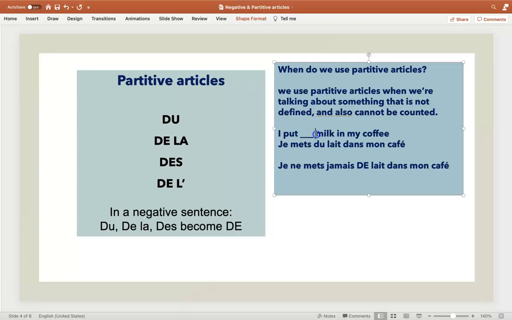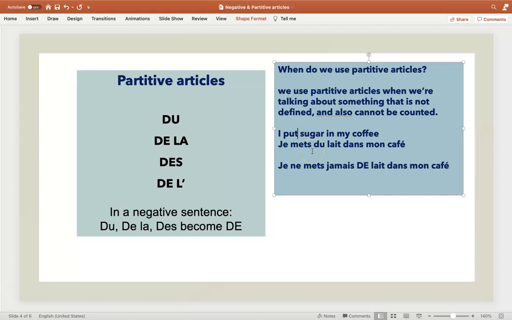In English, I don't put anything here. I just say I put milk in my coffee. Now, I could also use the word some. I put some milk in my coffee. So partitive articles are used when in English we could use some, or when we don't use anything at all because it's not a word that we can count and it's not defined. So it's just a generalization. I put milk in my coffee. I don't put milk in my coffee. I put sugar in my coffee, etc. In English, I have nothing here, or the word some.